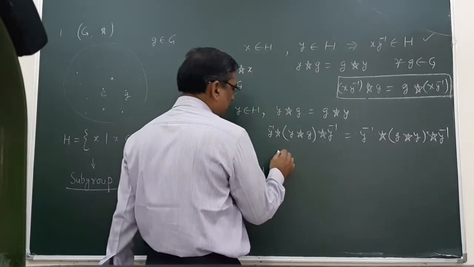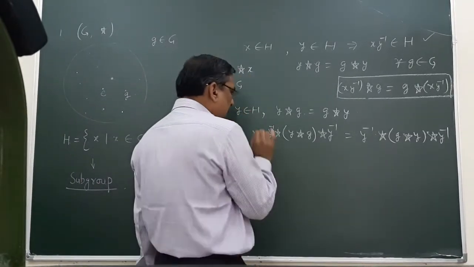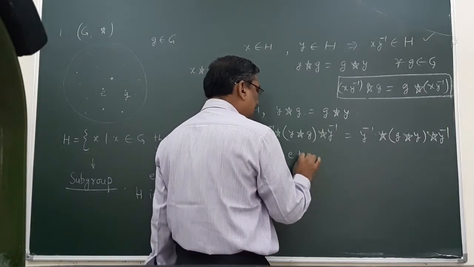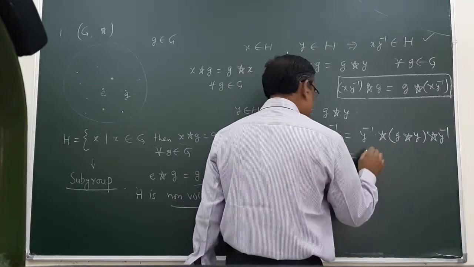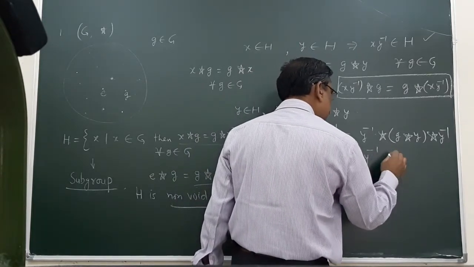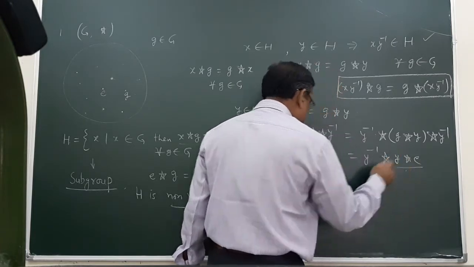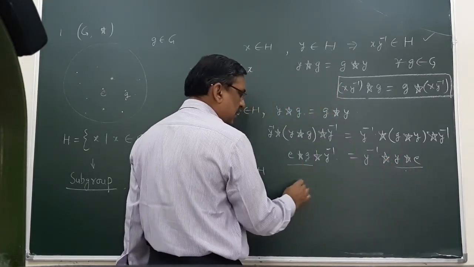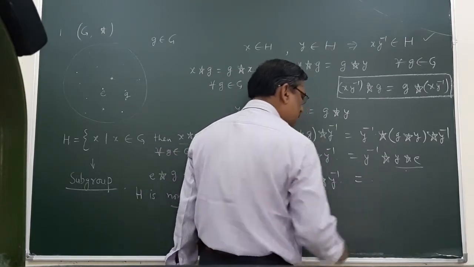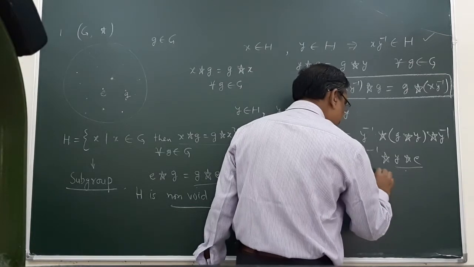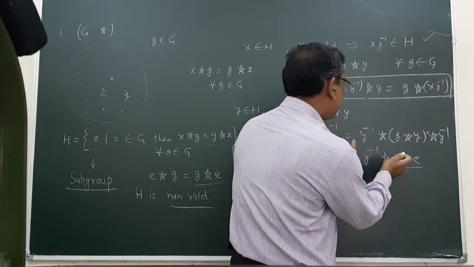So what happens? I am using this result straightforwardly. This becomes e g y inverse, g e, and ye is nothing but g, and y inverse and yg. Where is g?